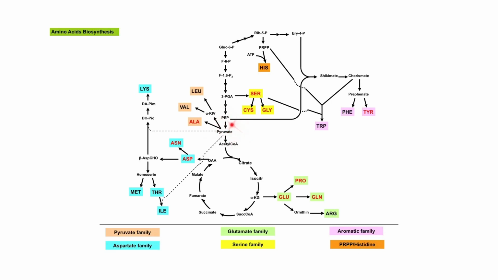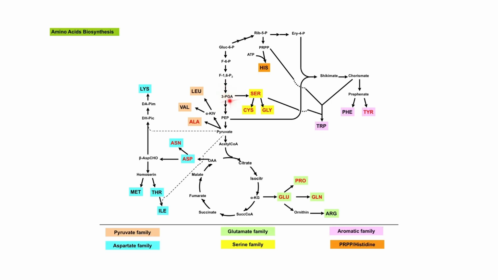Pyruvate or the pyruvate family gives rise to alanine, valine, leucine, and also isoleucine, which shares oxaloacetate as the precursor. Meanwhile, oxaloacetate gives rise to aspartate, asparagine, methionine, threonine, and also lysine, together with isoleucine. On the other hand, alpha-ketoglutarate or the glutamate family gives rise to glutamate, glutamine, proline, and also arginine.